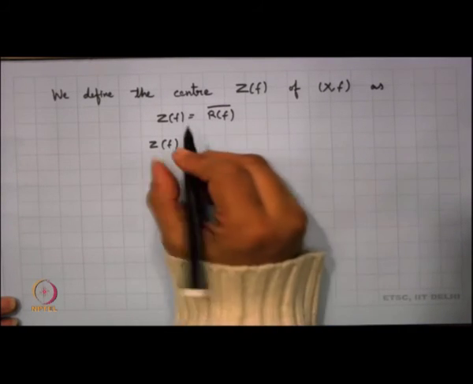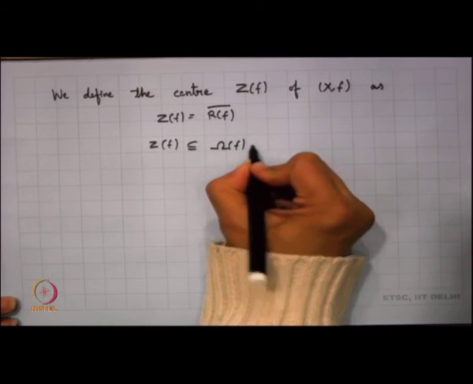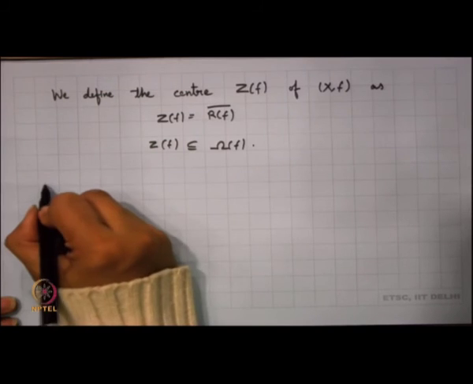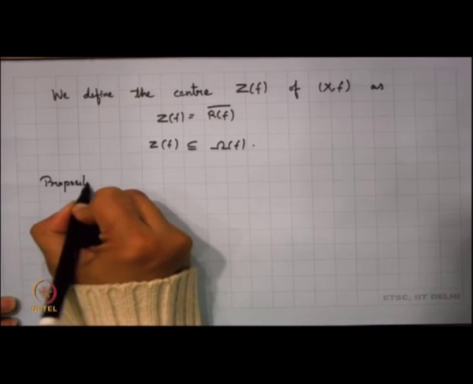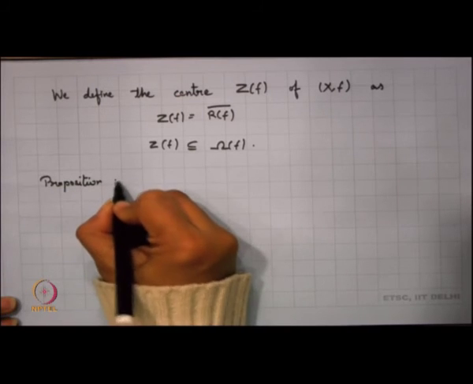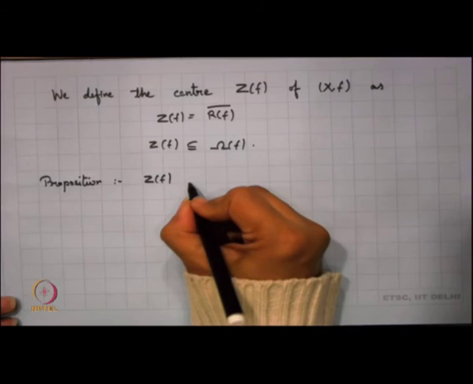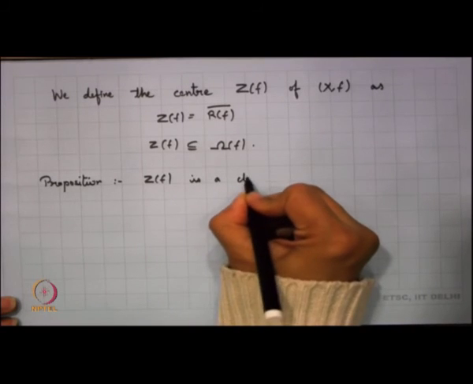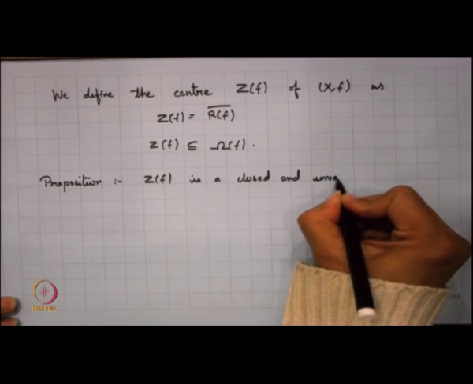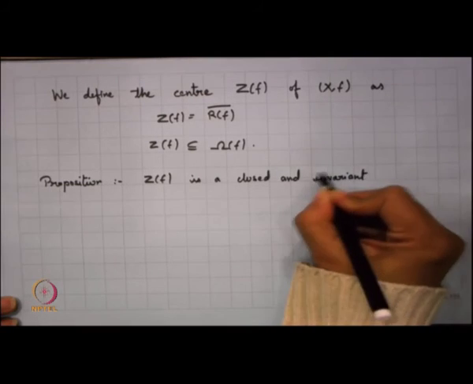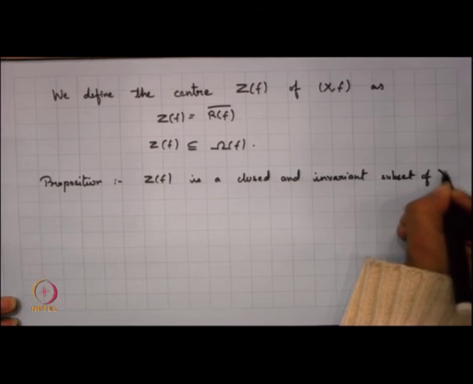So, all points in the center have to be non-wandering points, and we end up today with a small observation that the center is a closed subset of X.